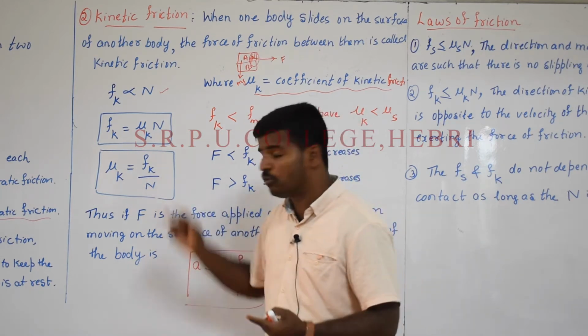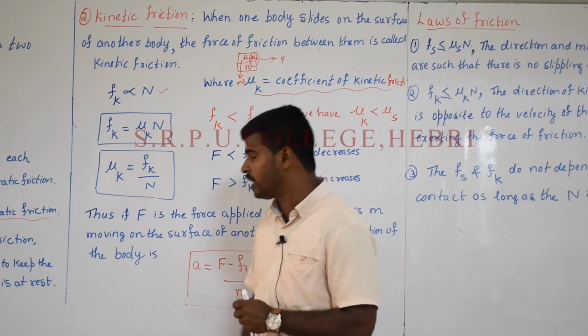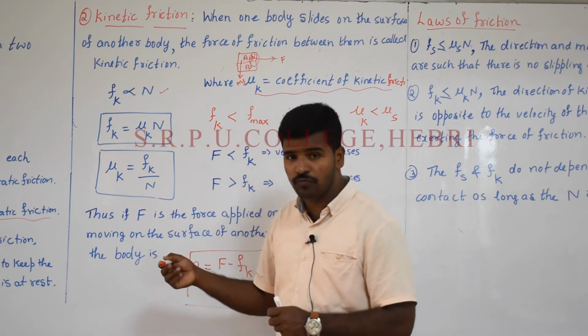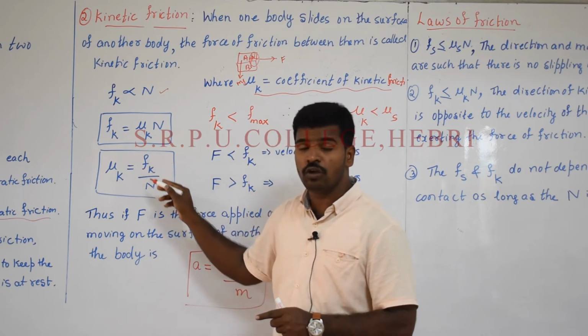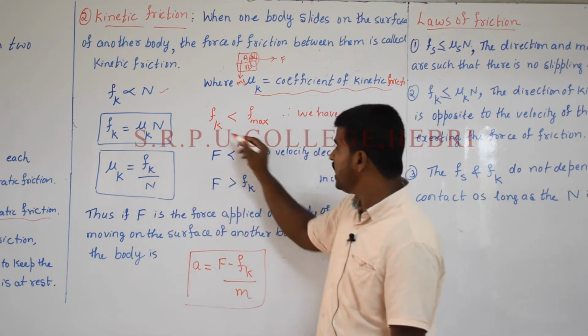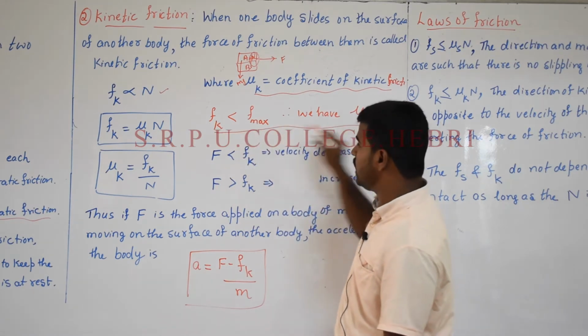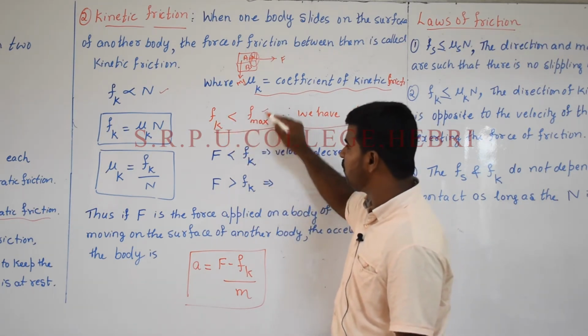Look, you can write it like this. What is the definition of coefficient of kinetic friction? It is the ratio of kinetic friction to the normal reaction. Therefore here we are done with one term. See here, Fk is less than F max.